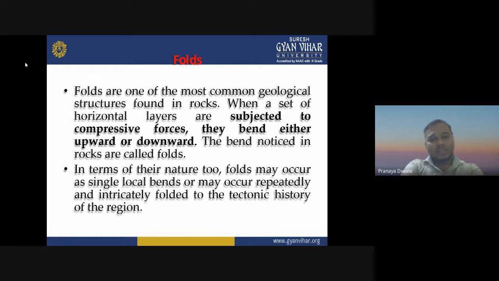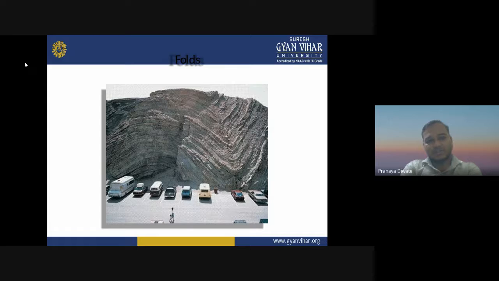The bends noticed in the rock are called folds. In terms of their nature, folds may occur as a single local bend or may occur repeatedly and intricately, related to the tectonic history of the region. This is how a fold looks.